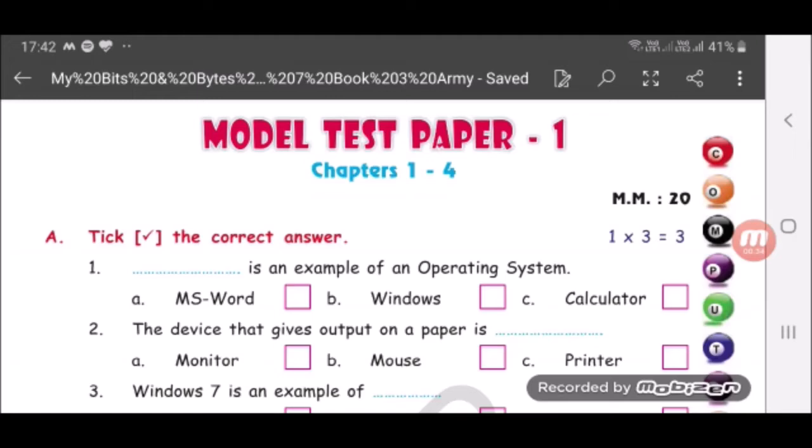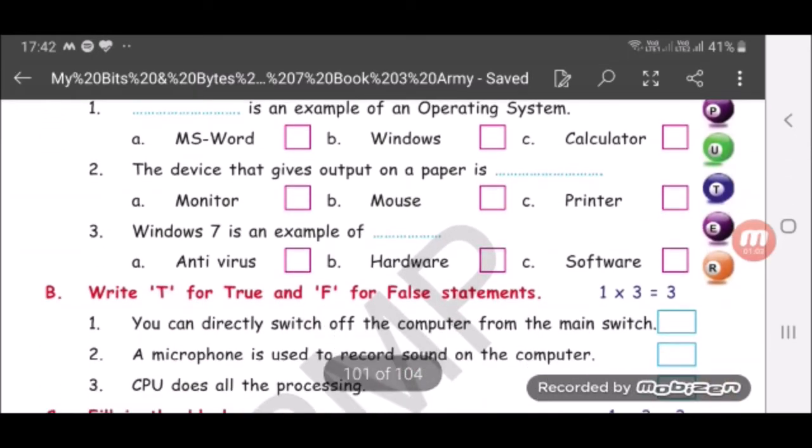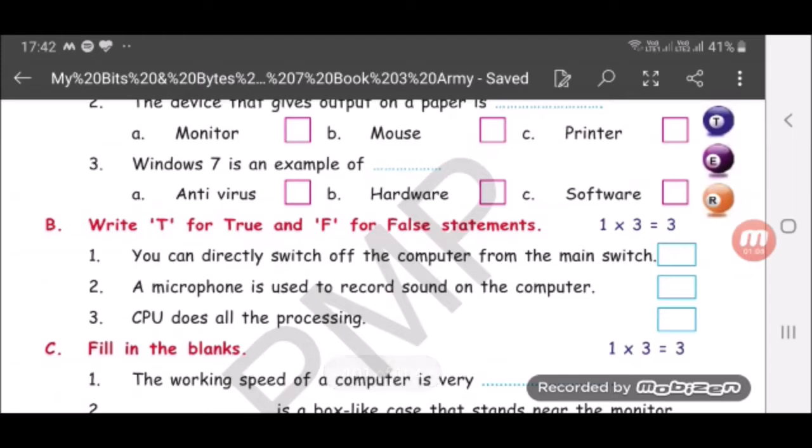First one is tick the correct answer. Dash is an example of operating system: MS Word, Windows or calculator? Operating system, Windows. Windows is the correct answer. The device that gives output on a paper is monitor, mouse or printer. So output on a paper is a printer. Number 3, Windows 7 is an example of antivirus, hardware or software. So it is a software.